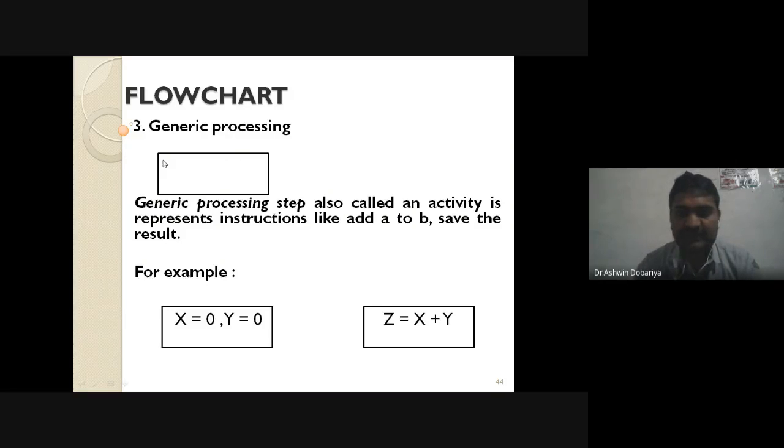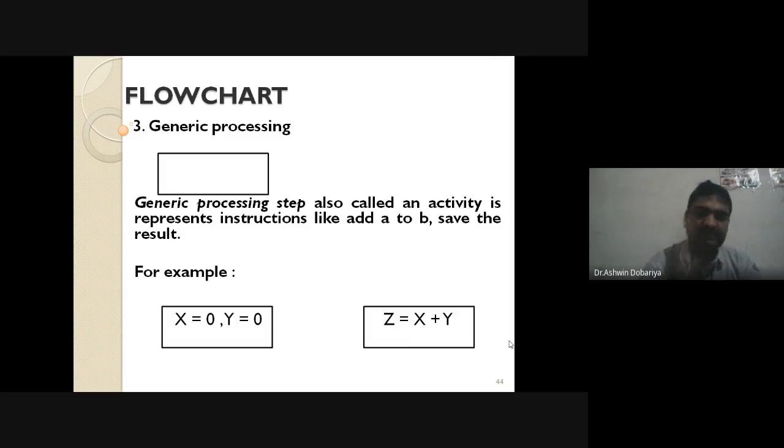I think we have also discussed this symbol, right? Before Diwali, we have discussed this symbol. But again, I am revising the thing. Whenever you want to mention any arithmetic operations, so that arithmetic operation expression is generally represented using rectangle, right? For example, suppose x is equal to 0, y is equal to 0. So this is an initialization statement. This is also one kind of arithmetic statement. So that is represented in a rectangle. x plus y, this is an addition operation, addition expression. So that expression is also mentioned in a rectangle.